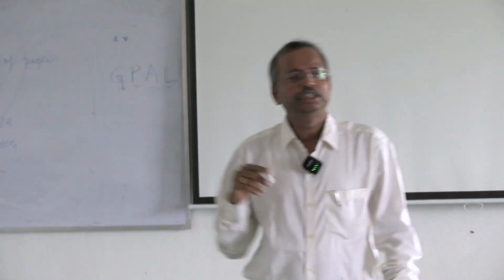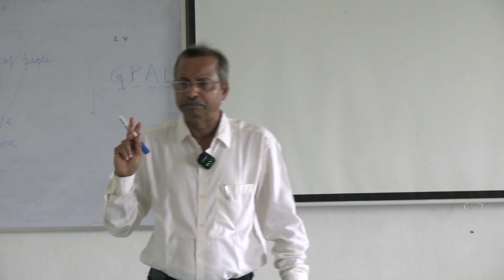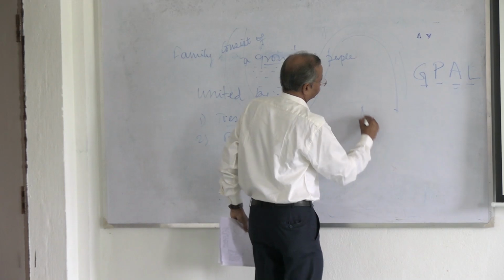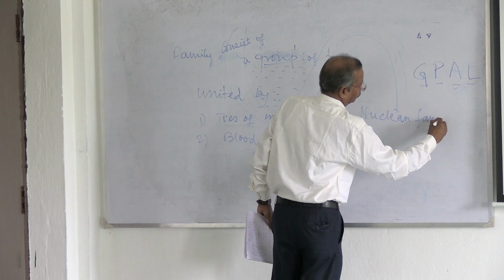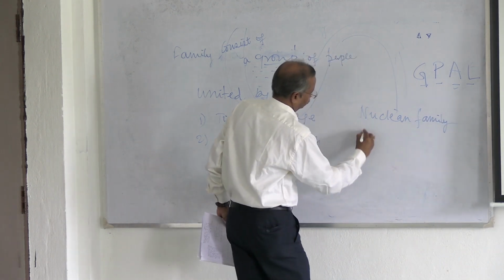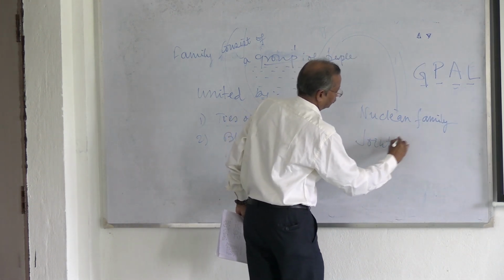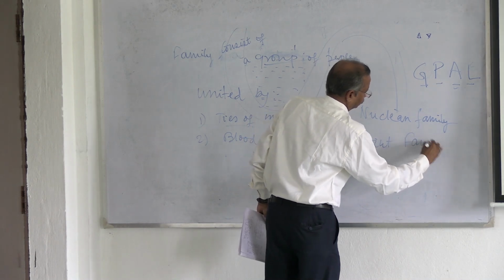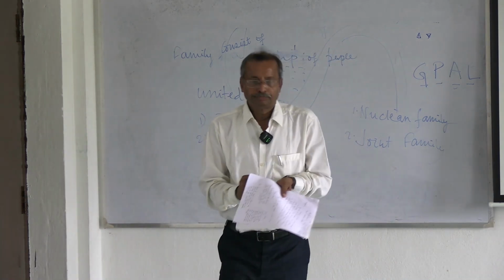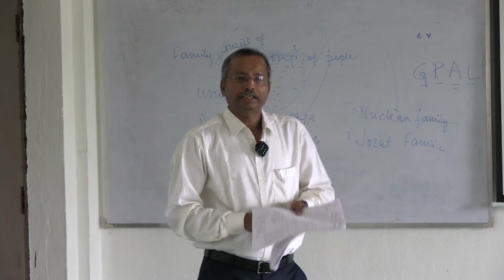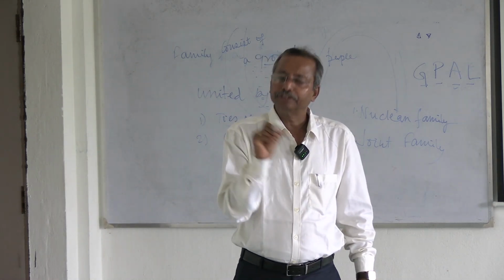For practical purposes, there are two types of families. When you go to the field, you can see two types of families: nuclear family and joint family.